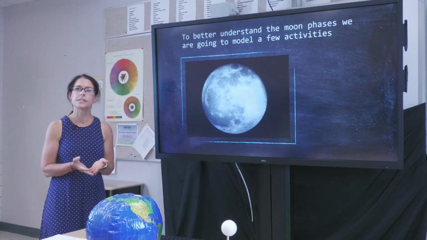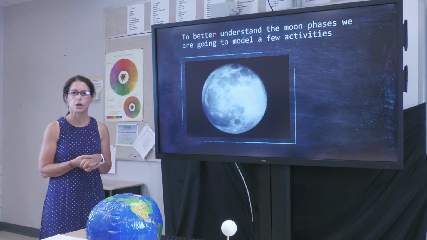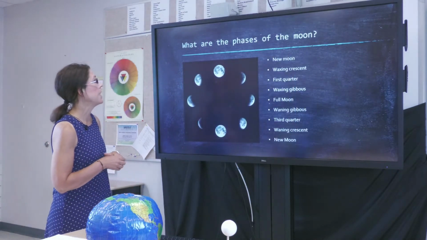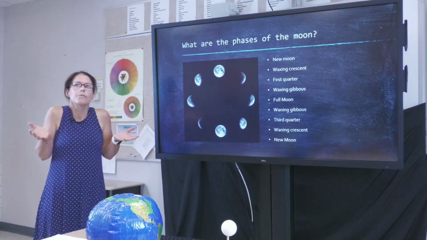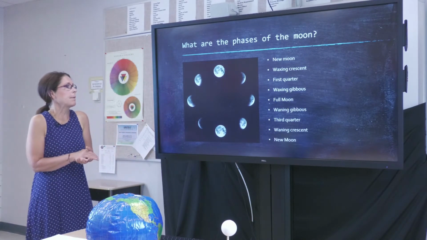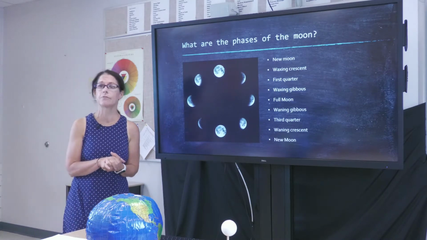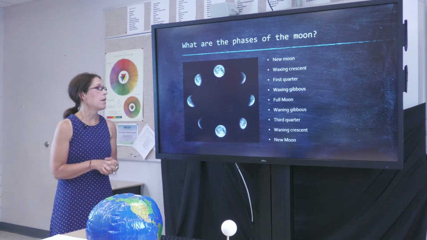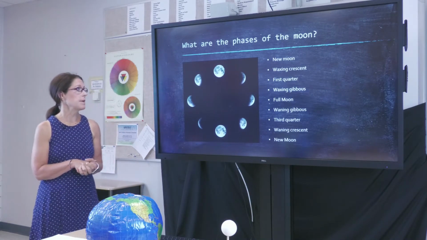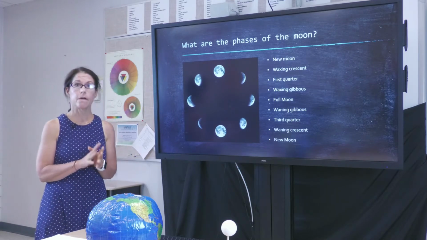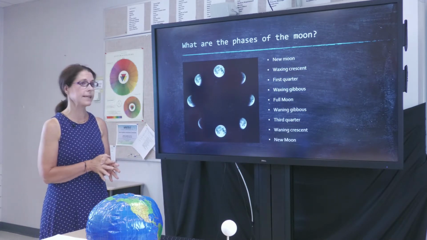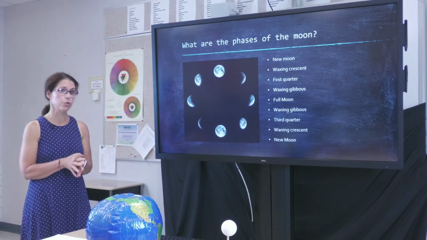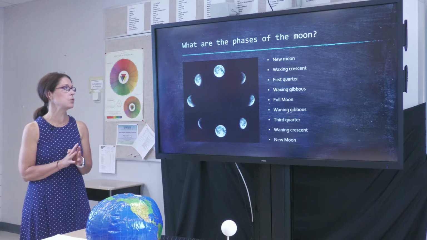To begin to understand the moon phases a little bit more clearly, we're going to model a few activities. So first of all, what are the phases of the moon? I'm going to introduce a few vocabulary words, and then after I introduce them, I'm going to show you what they look like. The first is a new moon, and then we have a waxing crescent, first quarter, waxing gibbous, full moon, waning gibbous, third quarter, waning crescent, and new moon.